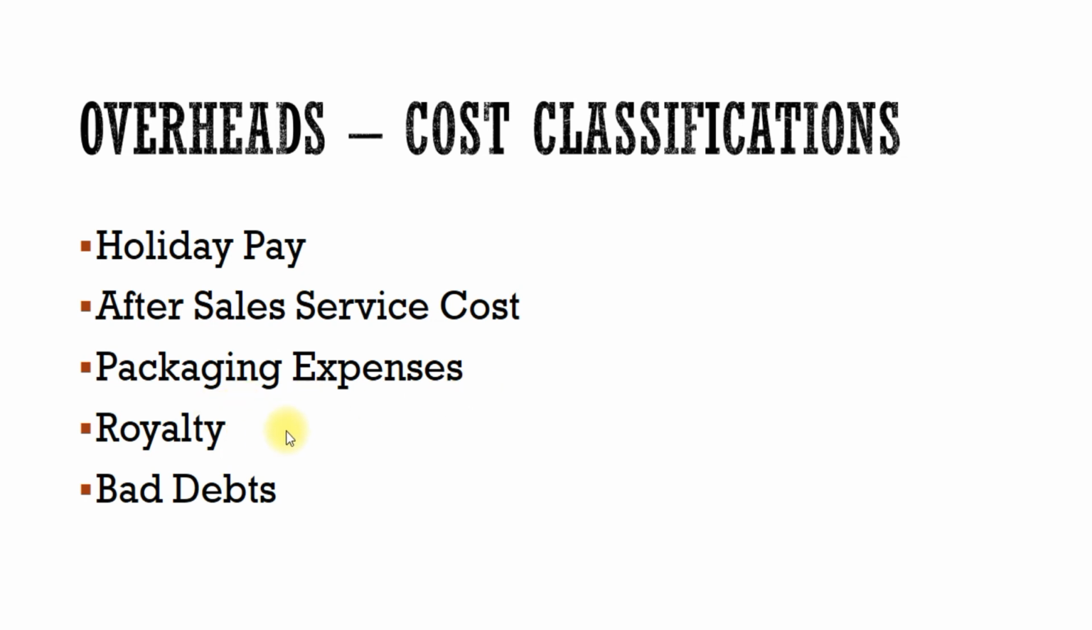Next is royalty. If part of a patent, it is part of the factory cost. If paid on units sold, it will be part of selling overhead. And lastly, bad debts. If within normal limit, it is charged to selling overhead. Otherwise, if it is exceptional and abnormal, it is written off to costing profit and loss account.